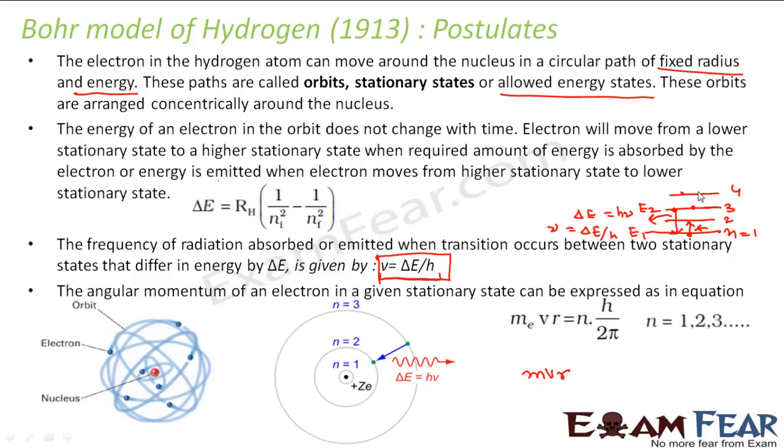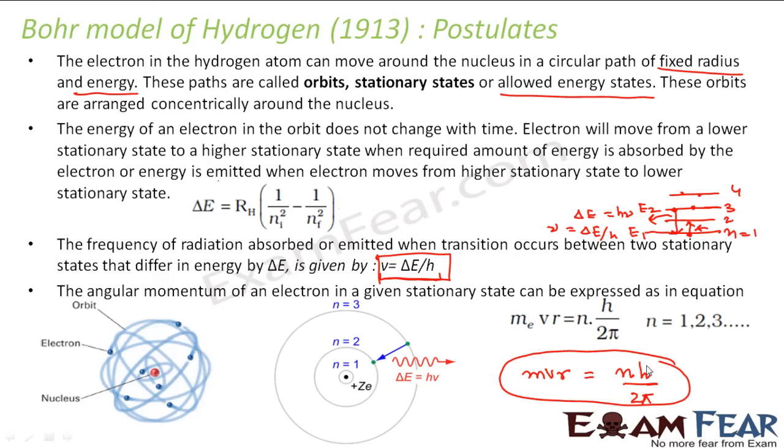In this case we are representing the energy levels as straight lines, but actually this is how the orbit looks like. So the angular momentum of the electron revolving in this way would be mass into velocity into the radius of the circular path, that is the radius of the orbit. This angular momentum is an integral multiple of h by 2 pi. So this was another postulate of Bohr.